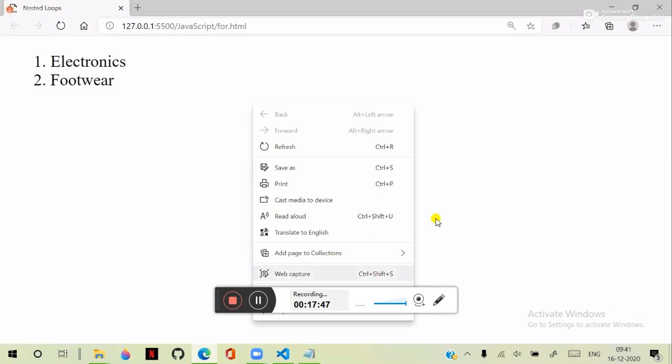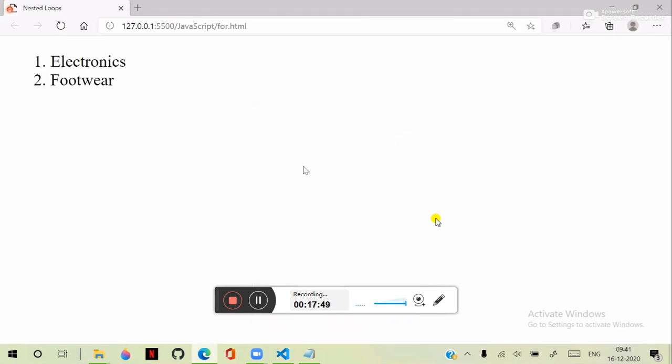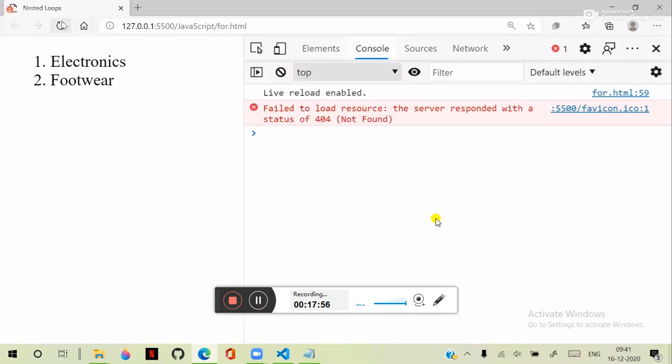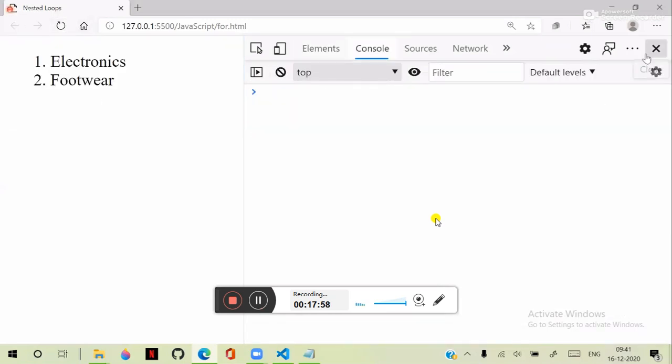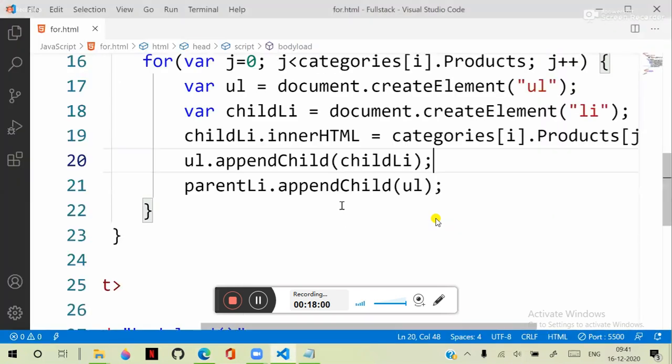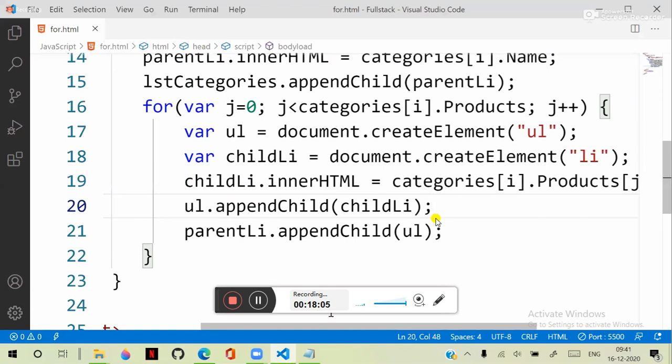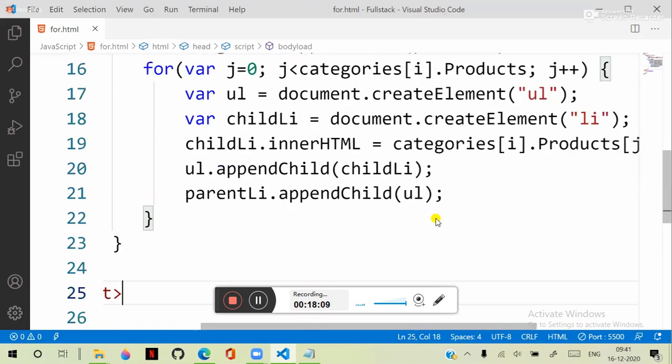Let's check where it went wrong. Because in the iterations, we need to add this to the list item. Some problem is there, right? Then we have a problem in adding this here. Okay, let's see where the problem is.